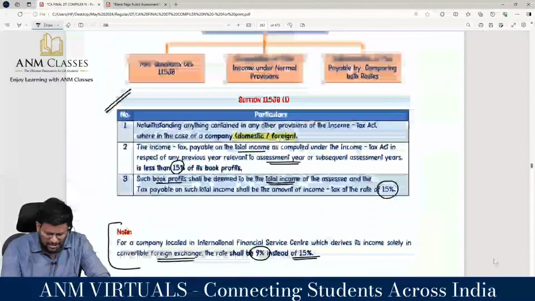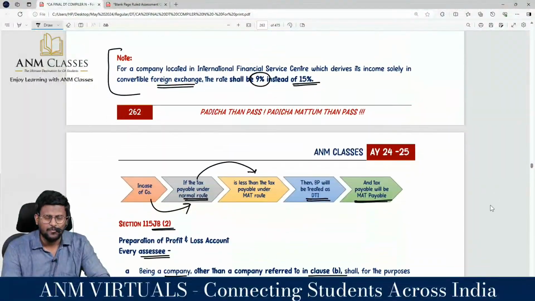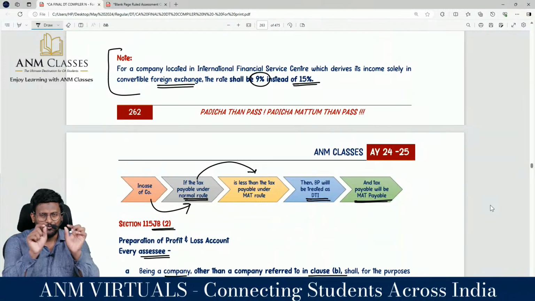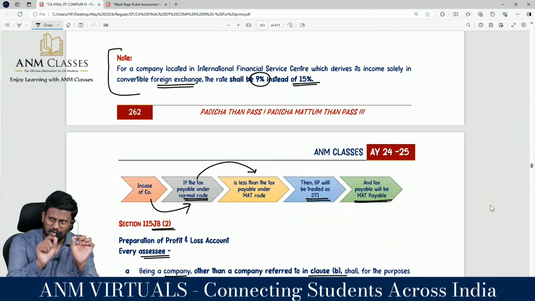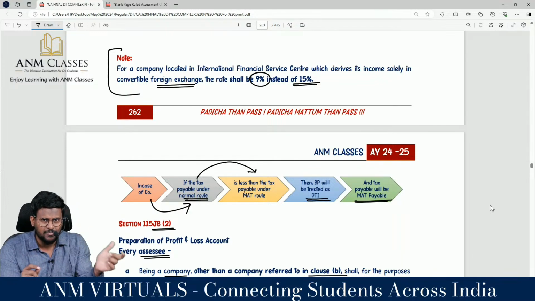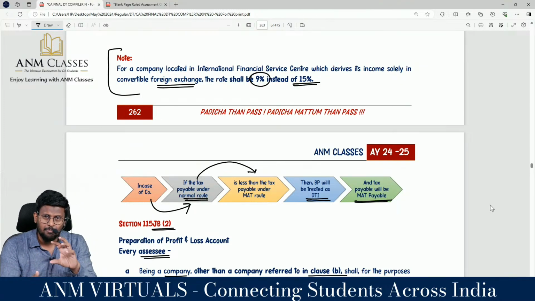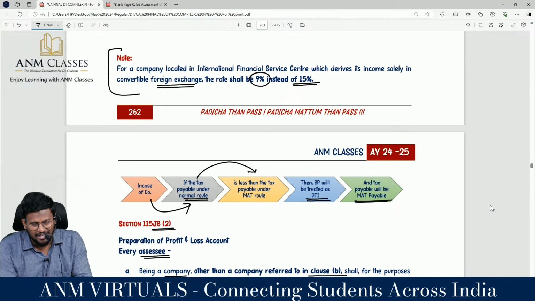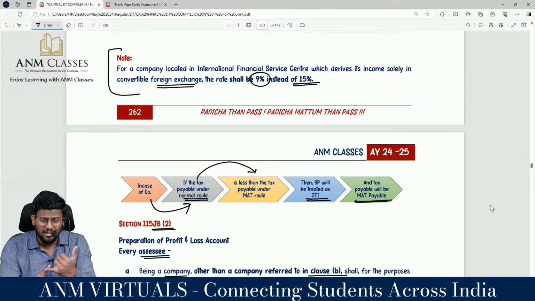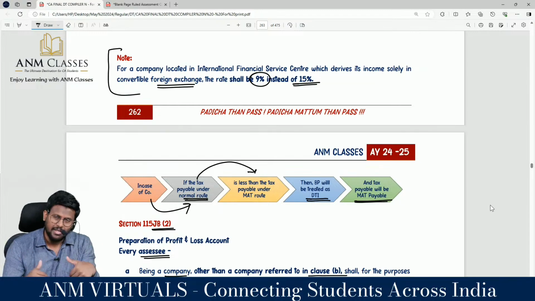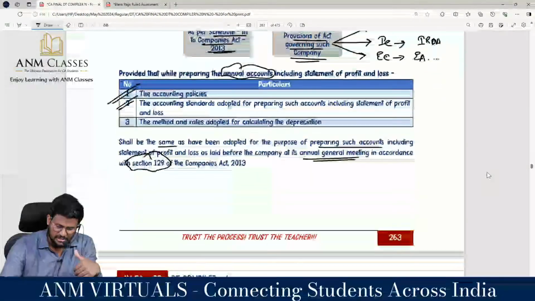So what is the one line summary of whatever we are discussing? In case of a domestic company or foreign company, they have to calculate the tax payable both under the normal route and also under the MAT route. If the tax payable under the normal route is less than under the MAT route, then the book profit will be deemed as the total income. Point number 1. Number 2, the tax payable will be the MAT payable. My dear lovable students, 115 JB subsection 2.